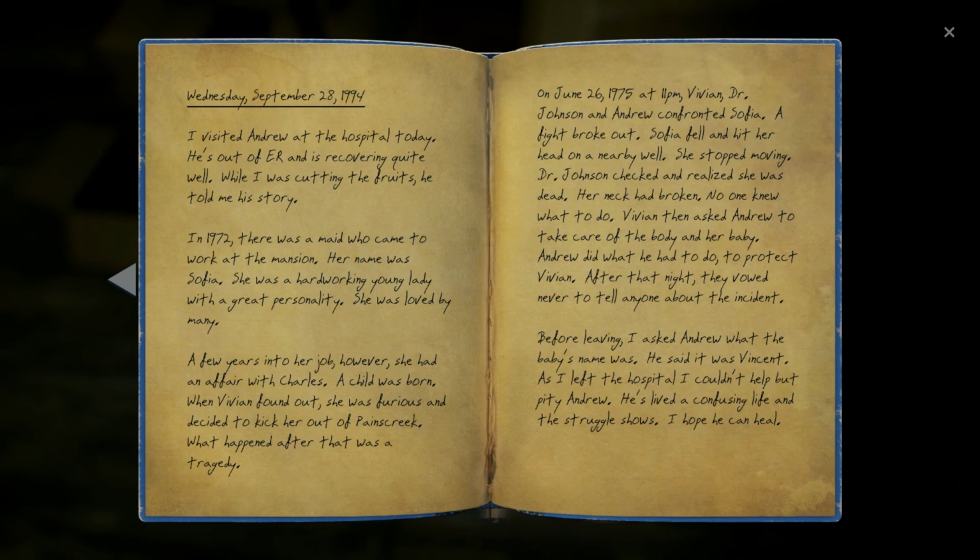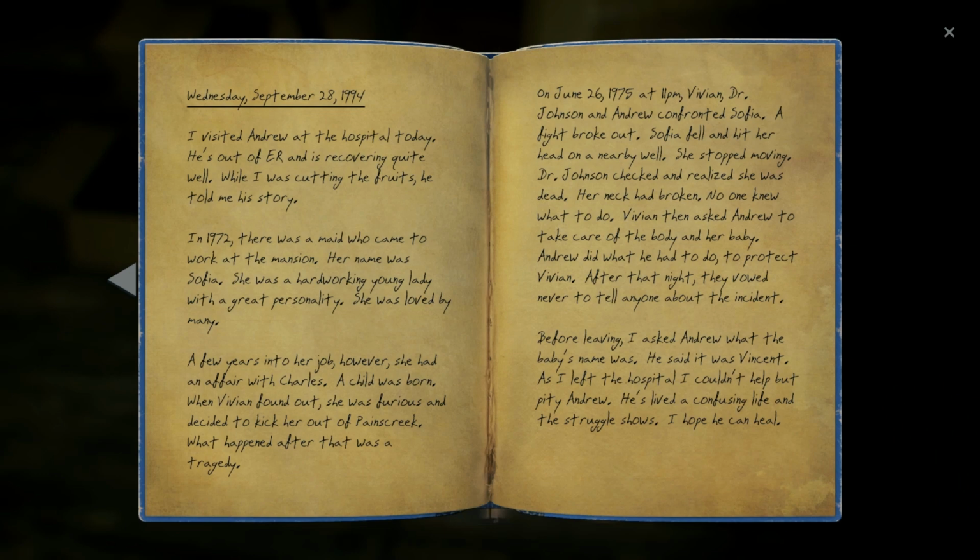Bro, so that explains why Andrew died, and that explains why Doc Johnson died. They could probably have a relation to this, because Andrew and Doc Johnson both knew about the death, and Viv was the only living person. So did Viv kill both of them, maybe? Did Viv kill Andrew and Viv kill Doc Johnson? I mean, she tried to kill her mother, and Doc Johnson would have known about that too, so that would have given him two things that he would have known. Two people can keep a secret if one of them is dead.